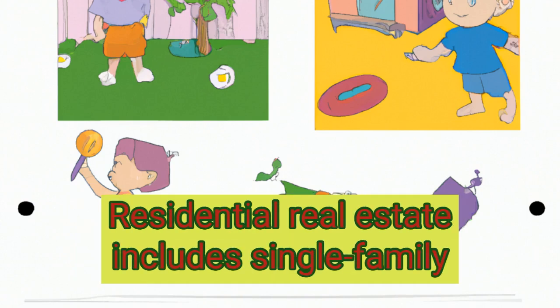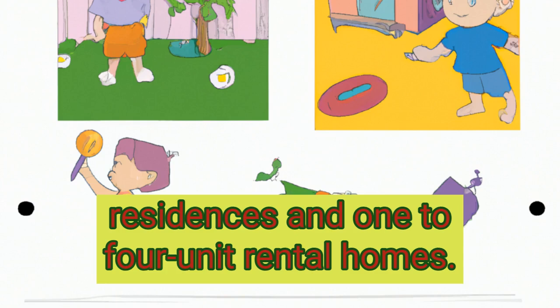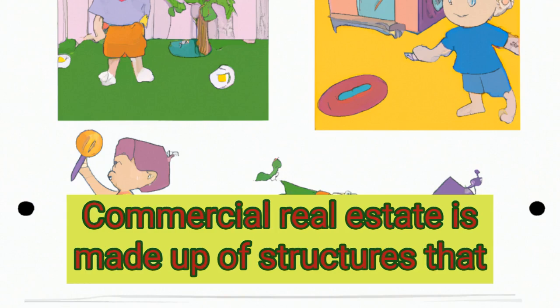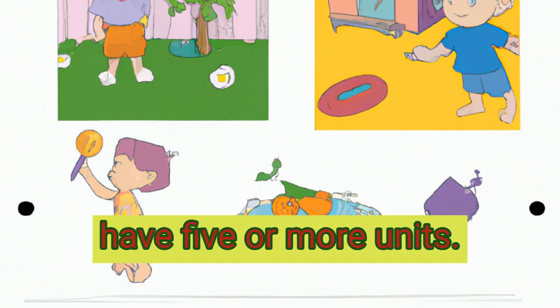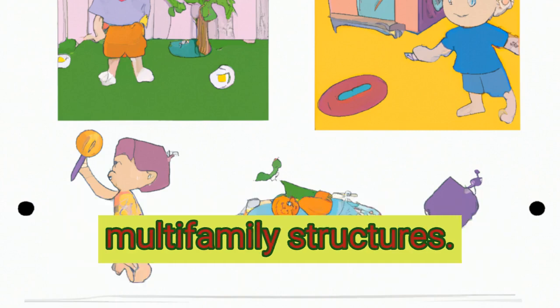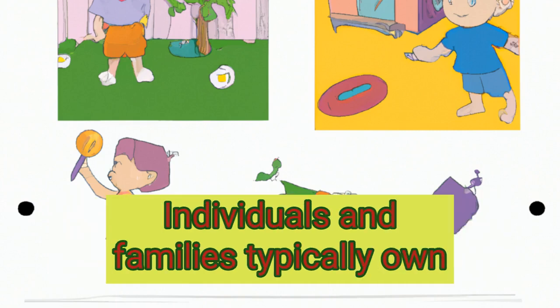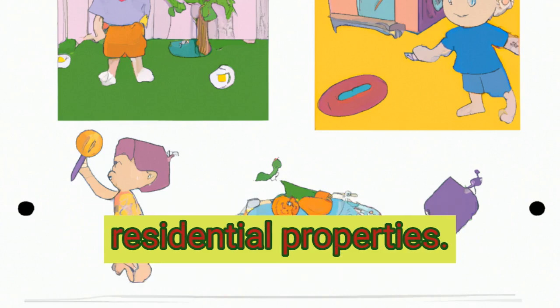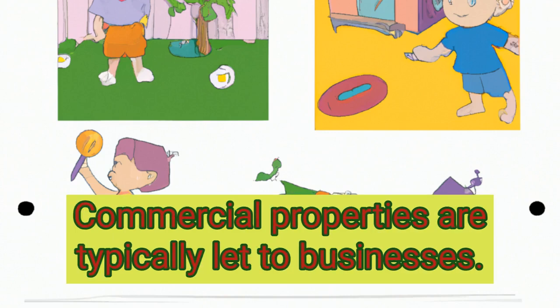Residential real estate includes single-family residences and 1 to 4 unit rental homes. Commercial real estate is made up of structures that have 5 or more units. They include office buildings, retail properties, and multifamily structures. Individuals and families typically own residential properties. Commercial properties are typically let to businesses.